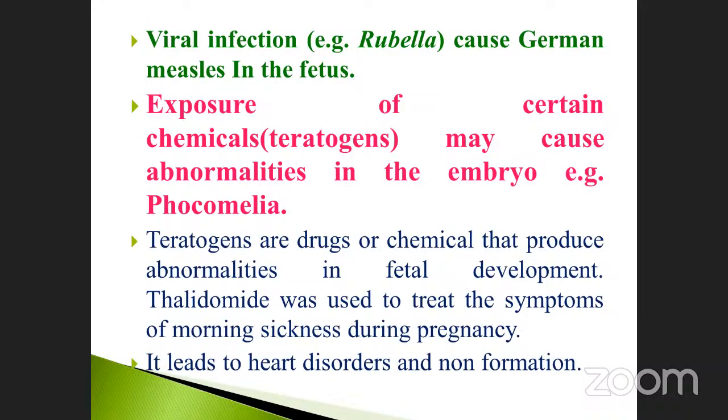Okay, this is another. Not only that, there is also exposure to certain chemical teratogens. Already we discussed this in allergy, isn't it? Teratogen is otherwise called chemical substances that may cause abnormalities in the embryo. Example, phocomelia. This is another part. This one is the viruses. This one is called chemical substances. Okay. The teratogens are sometimes drugs or chemicals that produce abnormalities in the fetal development.